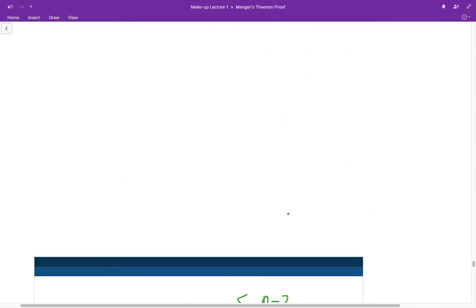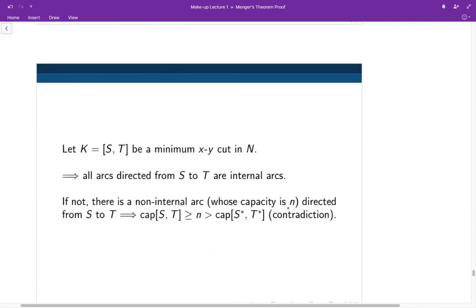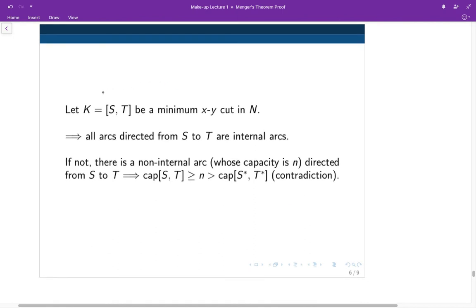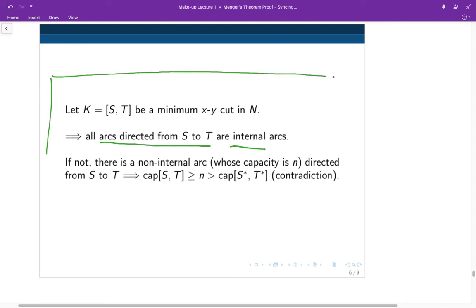Let us record this down in the following statement. If we have a minimum cut in the network, all the arcs directed from S to T are internal arcs. And I'm going to box this up and denote this statement by star.